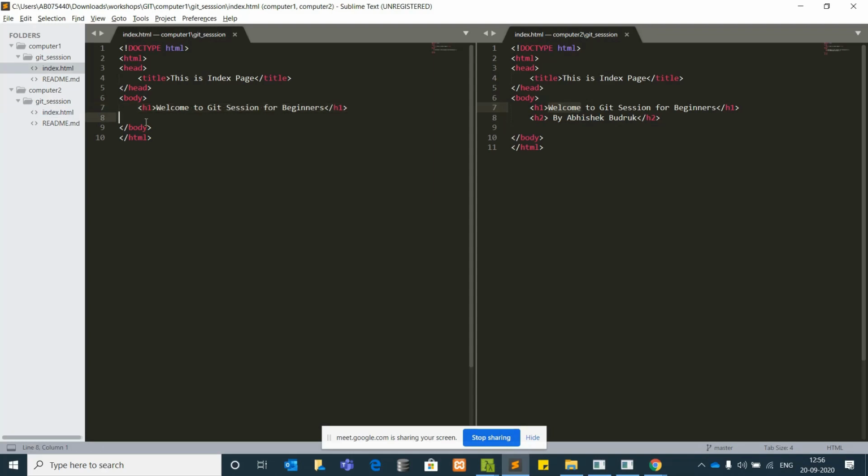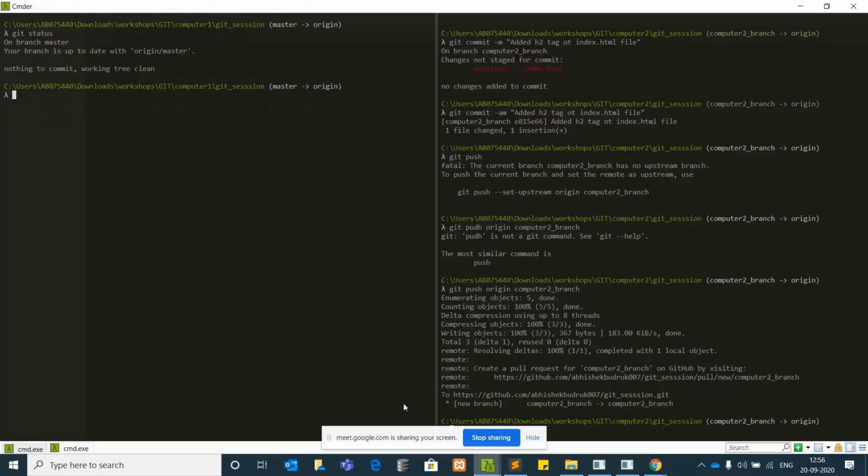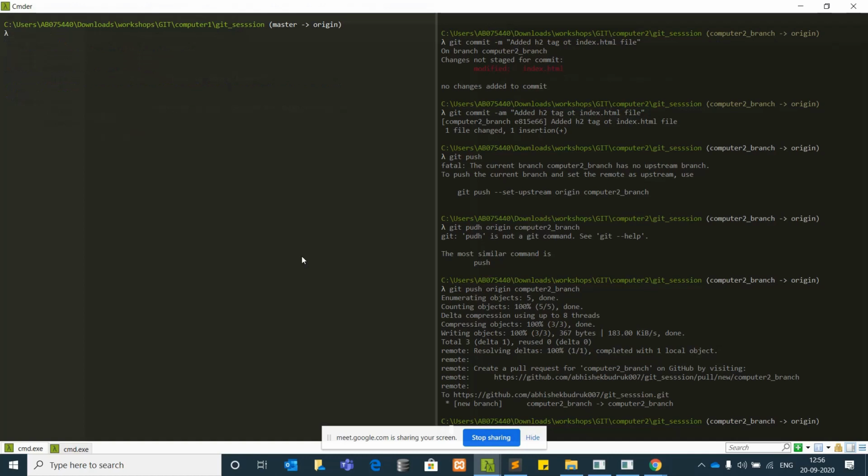So in order to make computer one have the code, what we need to do is check git. Now we are on computer one, and computer one doesn't have the latest code from the specific branch, computer 2 branch.